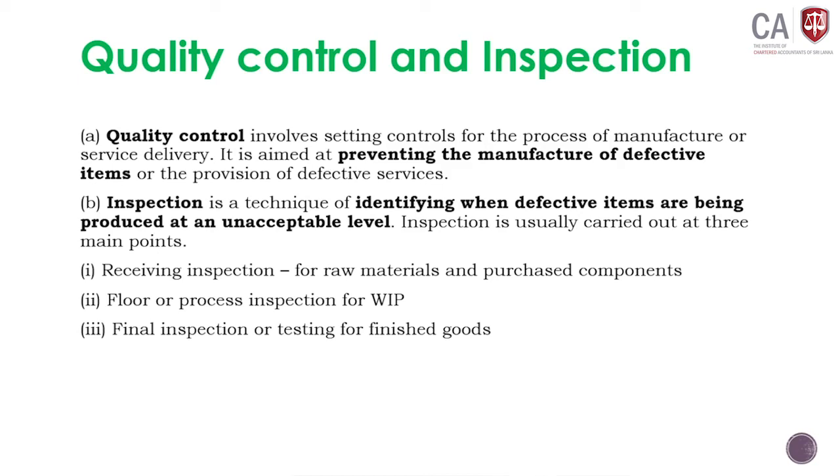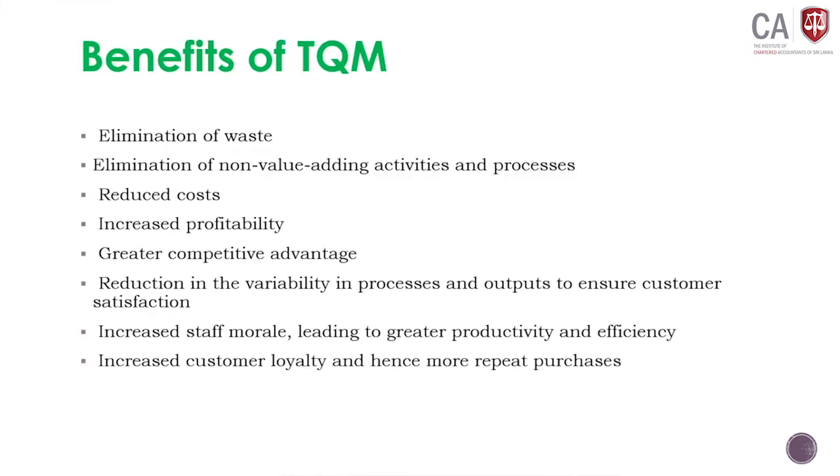Flow or process inspection for WIP. While continuing the process, you will look at whether WIP, work in progress, is also in line with the required standards. Final one, final inspection or testing for the finished product. After the product is completed, you will check whether the final product is in line with the required standard. Okay, those are the differences between quality standards, quality control and quality inspection.